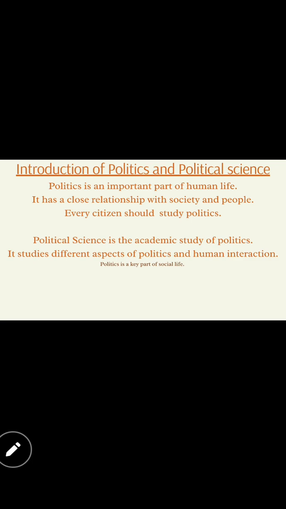There is a president. Under the president, there is a minister board. There is a parliament system going on. There are some rules and regulations for the public sector and the private sector. We have to follow everything. So for human life, political science is very important. Politics practically done is very, very important.